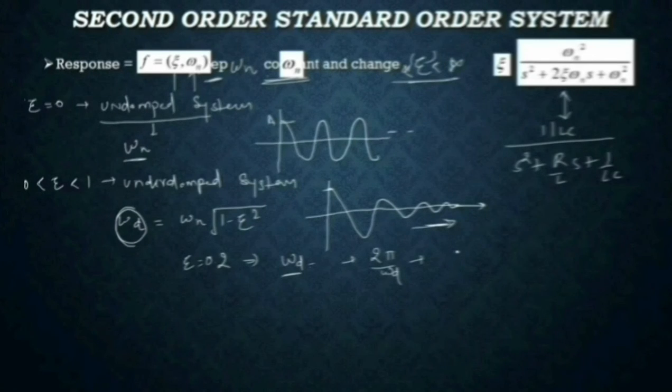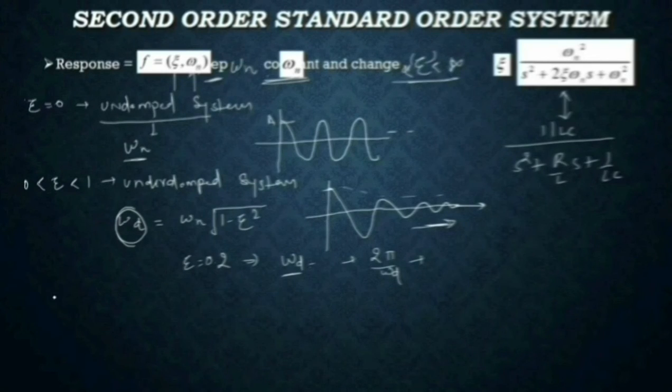Because for a signal to be periodic, it must have the amplitude as well as the frequency. In this case, it only has the frequency, that you can say only the period, but not the amplitude. Amplitude will die out with time. This amplitude will be dying out.